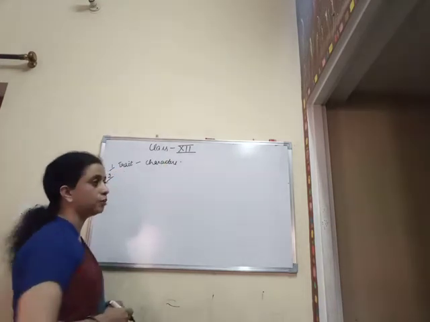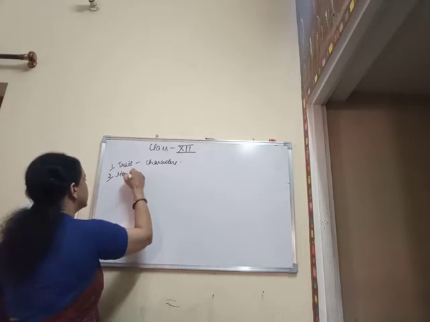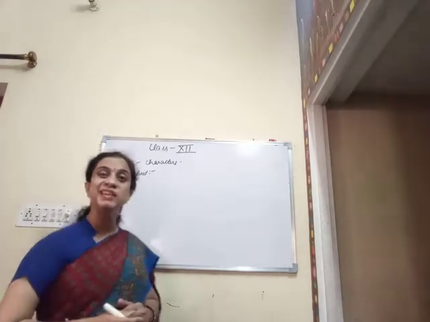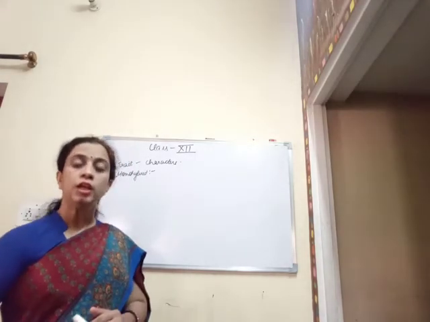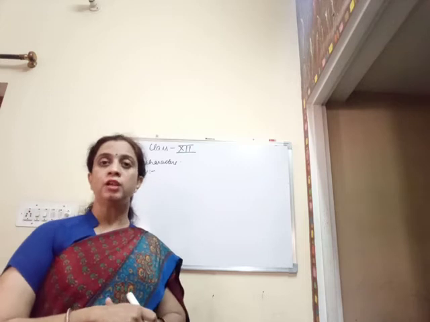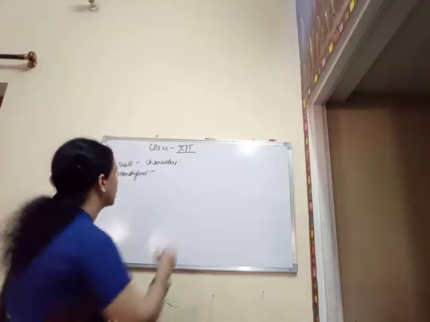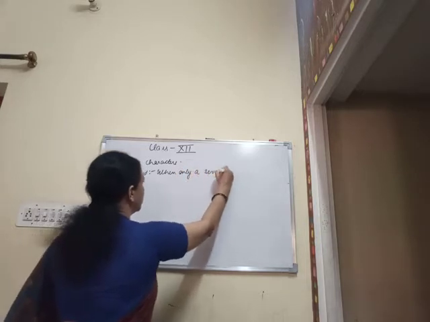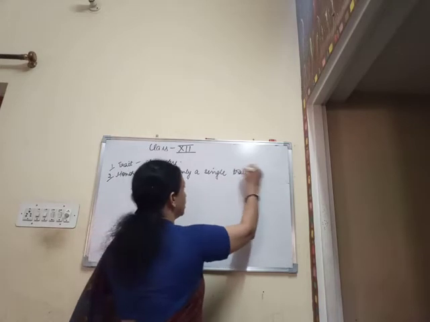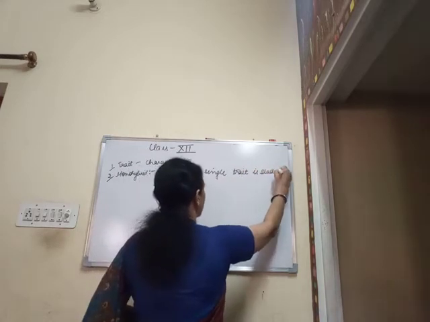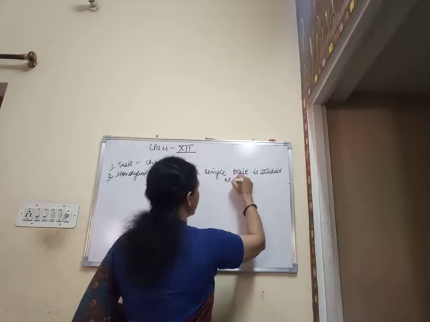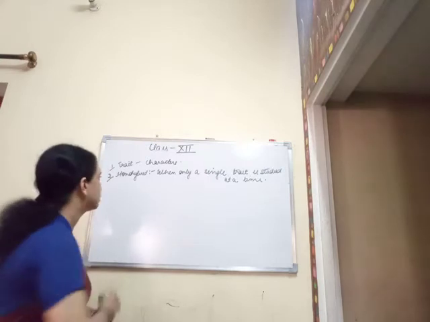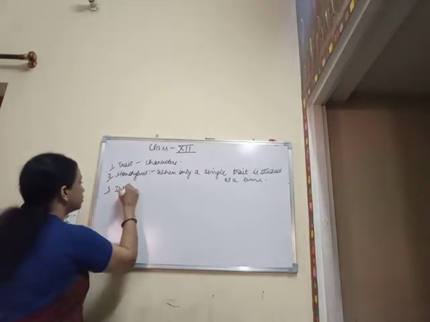The second word that is very often used is monohybrid. Mono means single. So it is a type of cross in which only a single trait is studied at a time. When only a single trait is studied at a time in a single cross, it is known as a monohybrid cross.